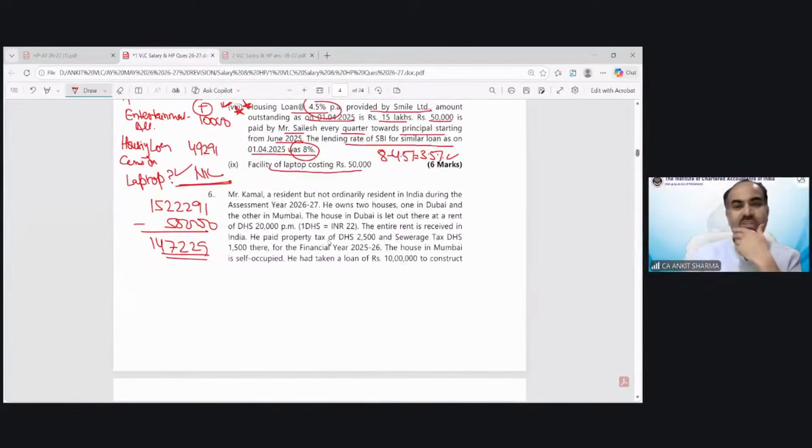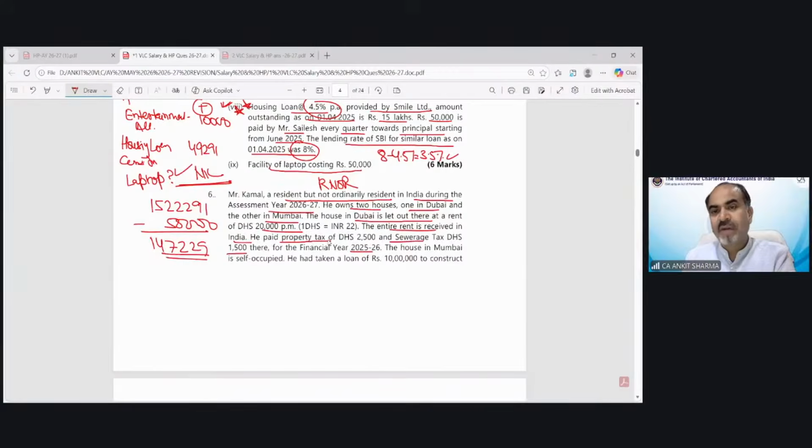Next is question number 6. Mr. Kamal is resident but not ordinary resident. In India, during the assessment year 26-27, he owns 2 houses, one in Dubai and the other in Mumbai. The house in Dubai is let out at a rent of so and so. The entire rent is received in India. This is the kind of question we have already solved, that New York and India question. He paid property tax of so and so, and you can see the other tax is 1,500.